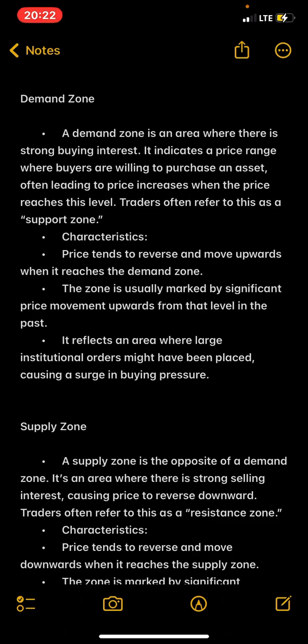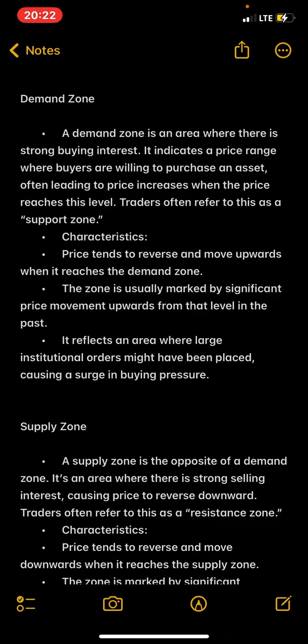The third characteristic says that it reflects an area where large institutional orders might have been placed, causing a surge in buying pressure. These are the characteristics of a supply and demand zone.